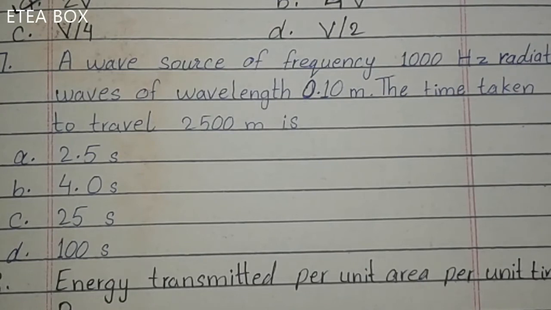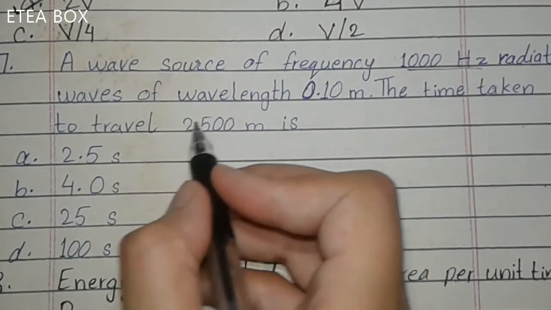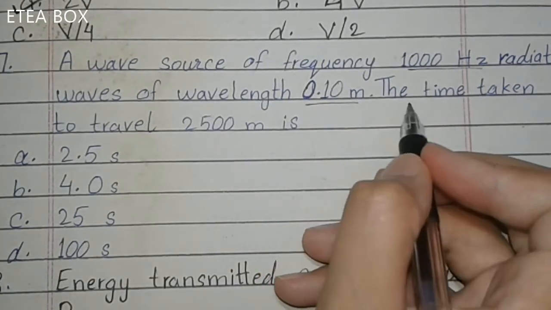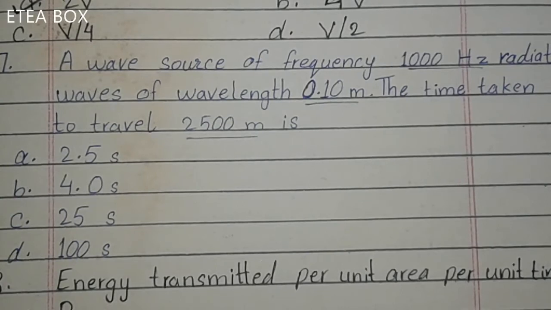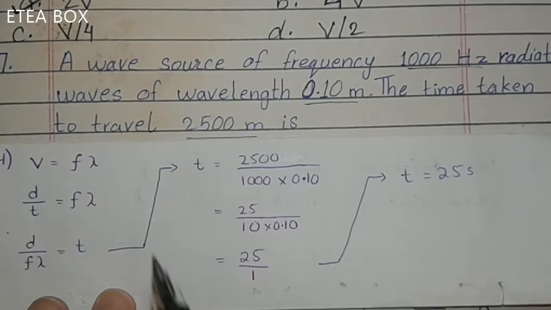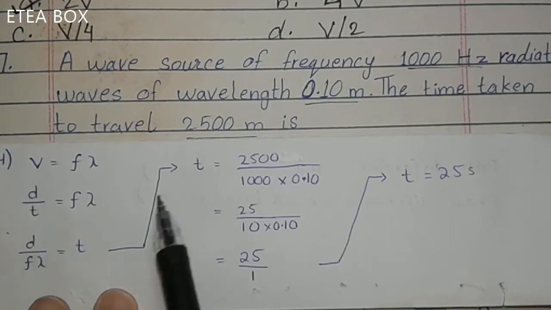Look at the 7. A wave source of frequency 1000 Hz radiates waves of wavelength 0.10 meter. The time taken to travel 2500 meter is? Now you have to find the time. Look, we know that v is equal to f lambda, and we also know that velocity is equal to displacement divided by time.